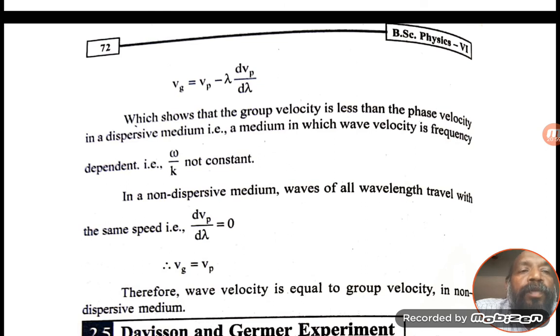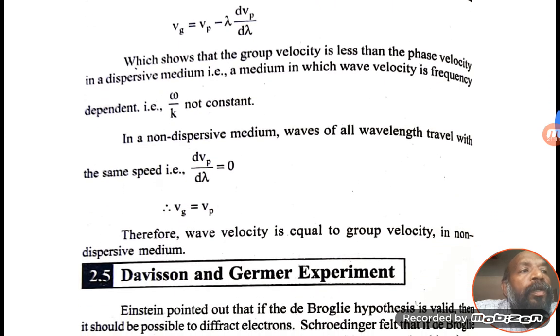It is not a single wave that is associated. A number of waves are associated with the particle when it is in motion. So here it is fixed, the number of waves present with the particle.